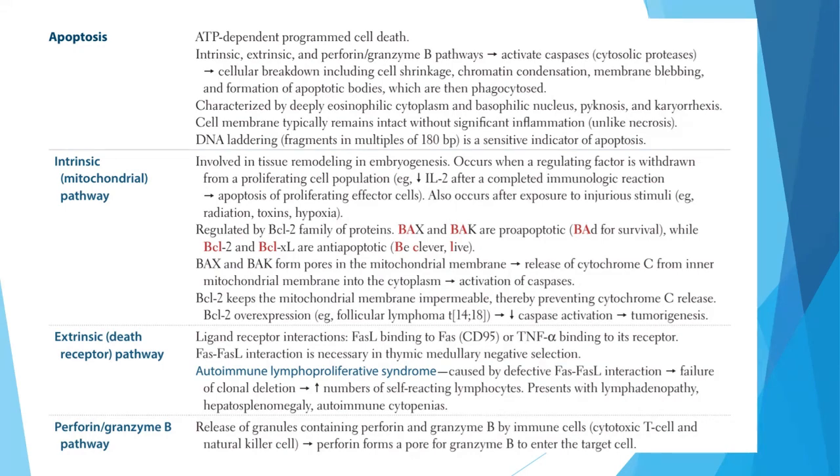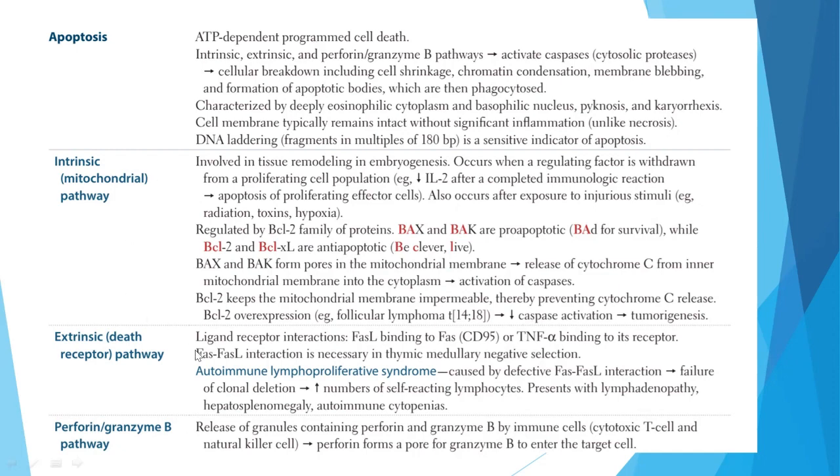Now, the important ones are BAX and BAK. These BAX and BAK form pores in the mitochondrial membrane, which causes the release of cytochrome C from the inner mitochondrial membrane into the cytoplasm. And this cytochrome C will activate the caspases. And you know what happens when there is activation of caspases? There is a series of events leading to cell death. Now, this is what is called programmed cell death or apoptosis.